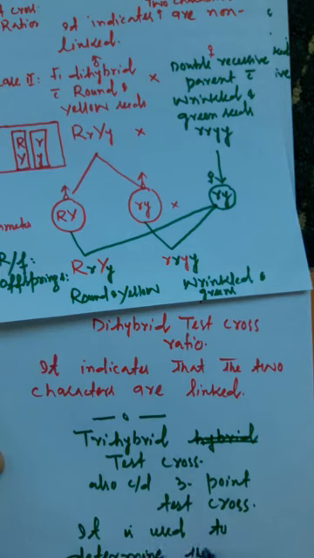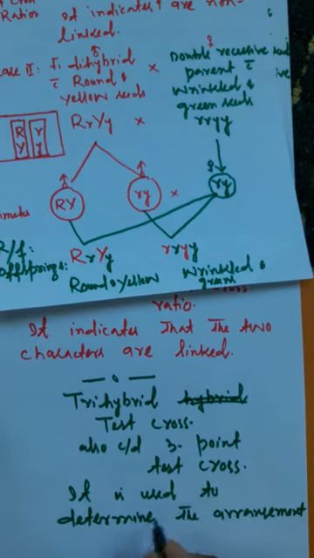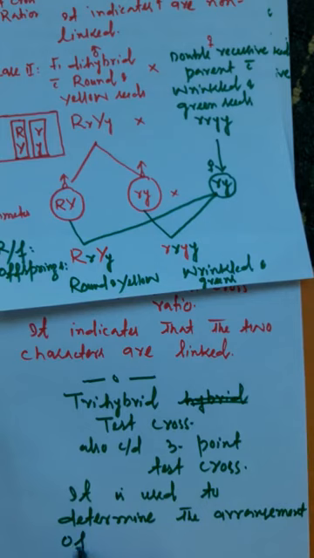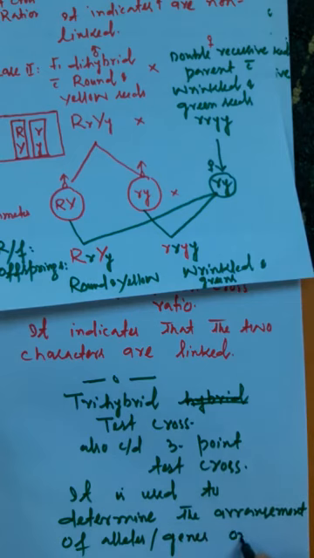The sequence means the arrangement of alleles or genes on the pair of homologous chromosomes.